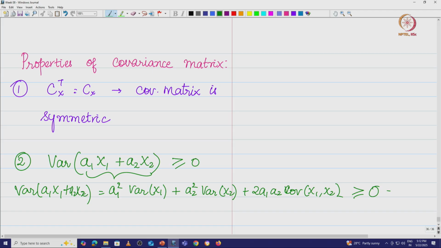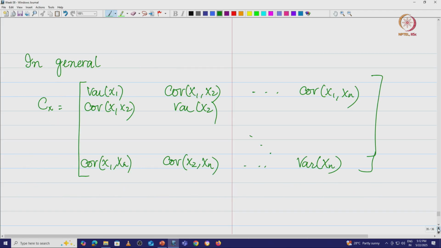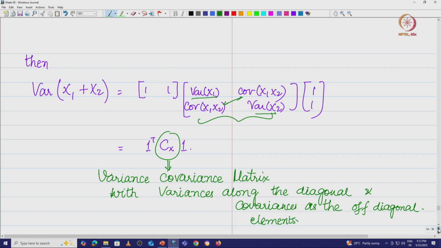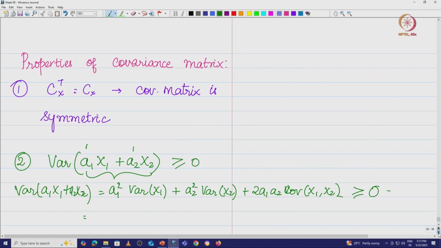Now what do we mean by that? In terms of matrix, what do we get? When you looked at variance of x1 plus x2, it was variance of 1 x1 plus 1 x2, where the coefficients were 1 and 1. So we wrote this as the row vector 1 1, then the covariance matrix, and then the column vector 1 1. So now what I have is a1 a2.